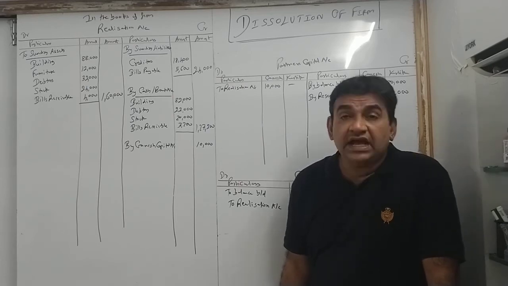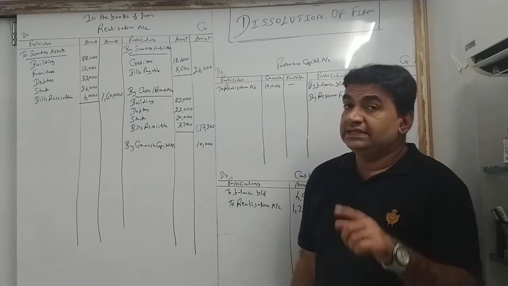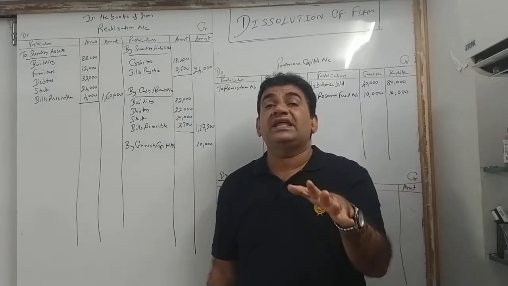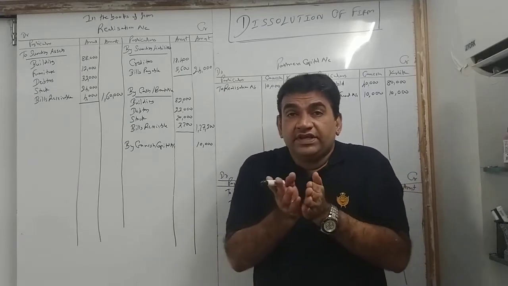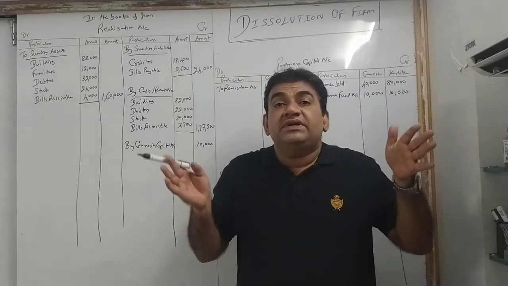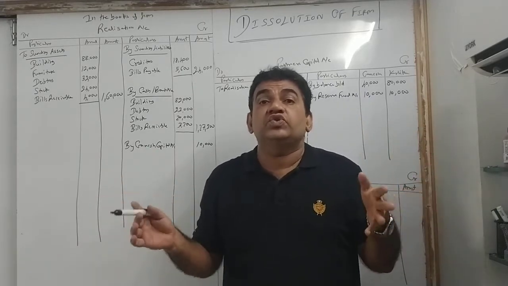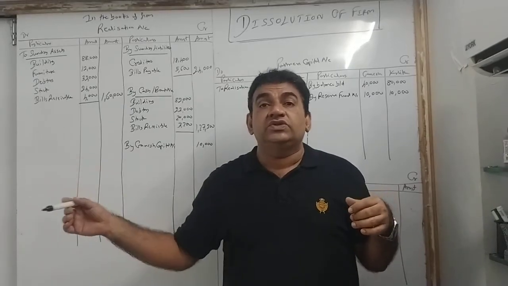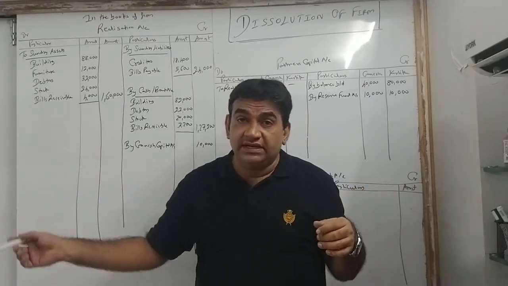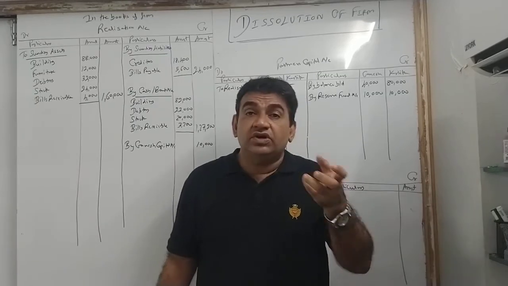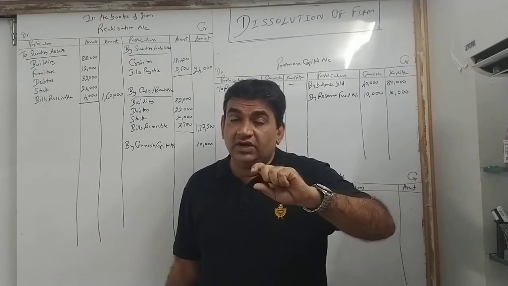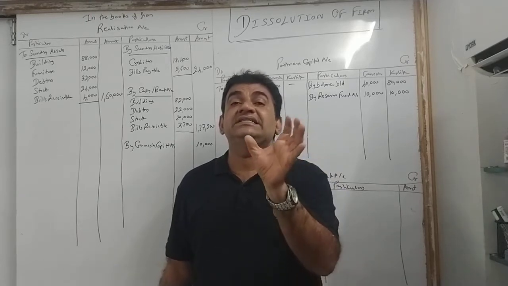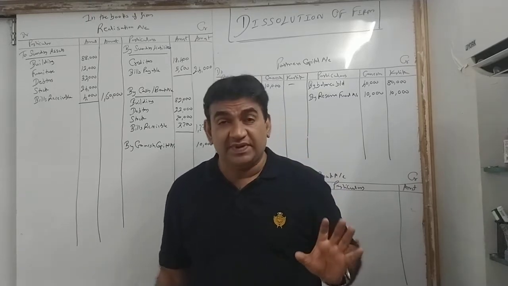Realization expenses amounted to 2,000. Now, I told you at the start, what are dissolution or realization expenses? See, when you close the business, sometimes you have to incur some expenses to close it. जैसे एसेट सेल करने के लिए you take help of an agent, तो उसको कमीशन देना पड़ेगा, ब्रोकरेज देना पड़ेगा, और some asset is not in a good condition, तो उसको थोड़ा रिपेयरिंग करो, पेंटिंग करो, so you get more money. So these are called dissolution or realization expenses.